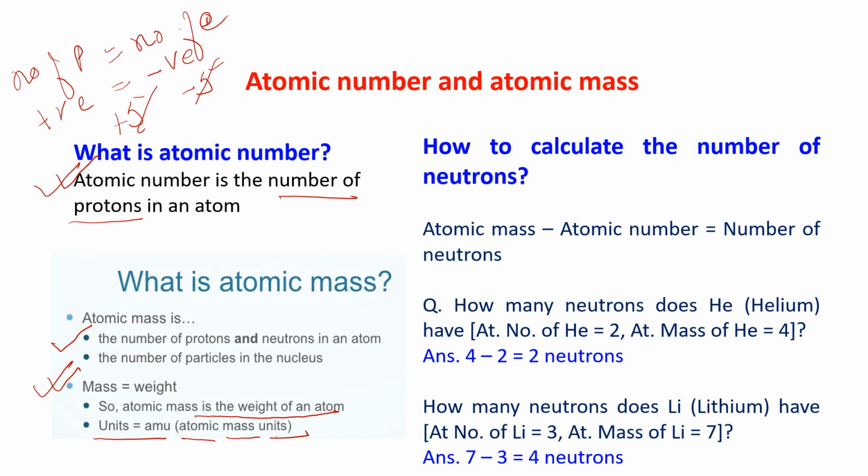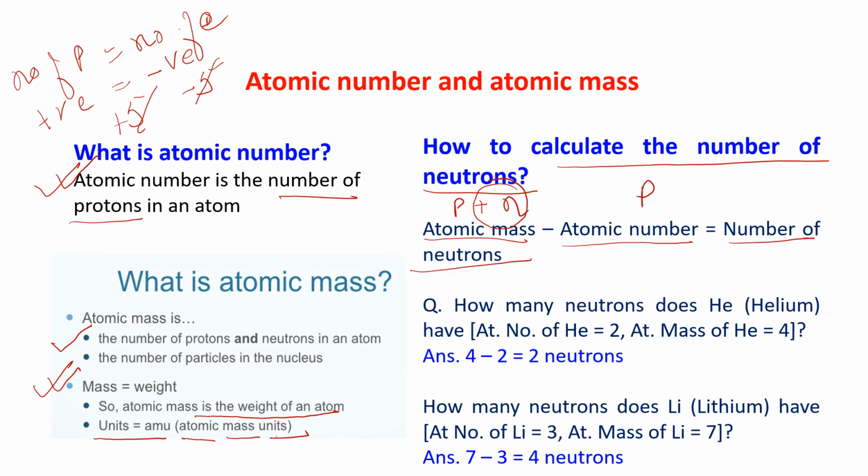How to calculate the number of neutrons? The atomic mass or the mass number minus the atomic number. Atomic mass means it has protons plus neutrons, and atomic number has only protons. So if you subtract these two, then protons and protons get cancelled, only neutrons will remain. That is the number of neutrons.